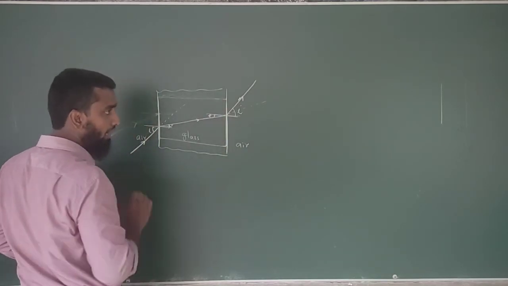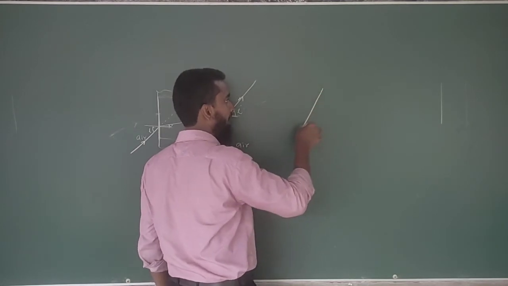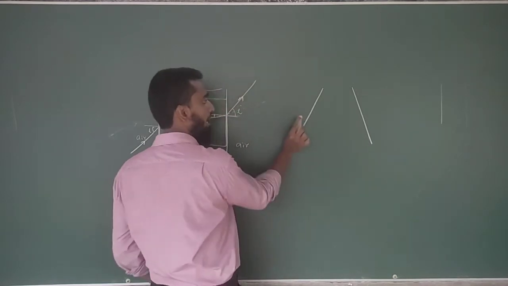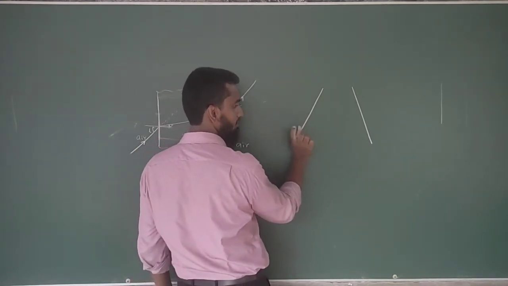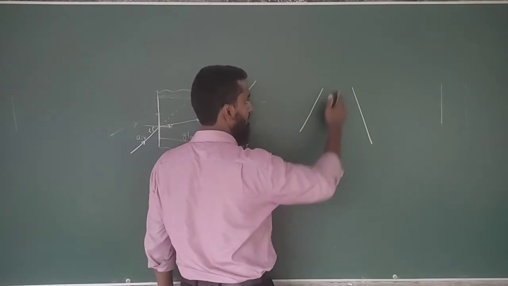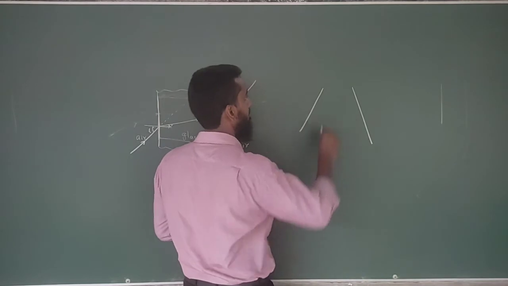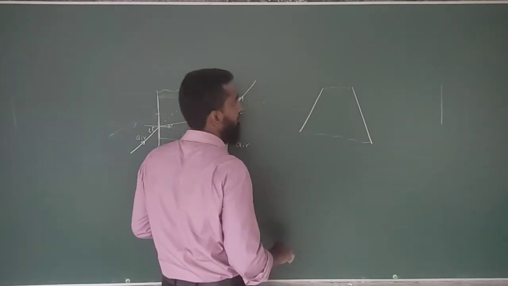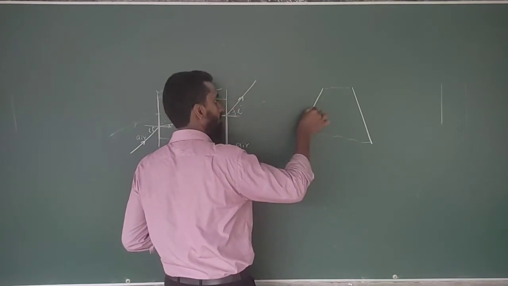Okay, what happens if these two sides are not parallel? Here you have a width, here you have a width. It's a glass slab with non-parallel opposite sides. What's going to happen? Now the light ray is going to penetrate.